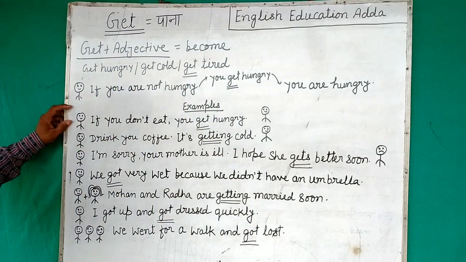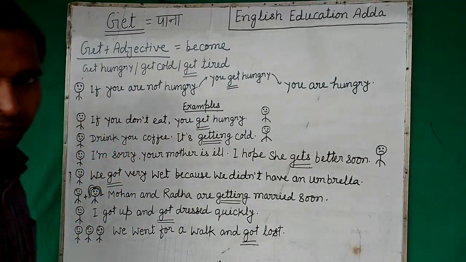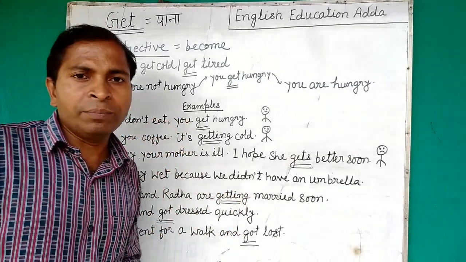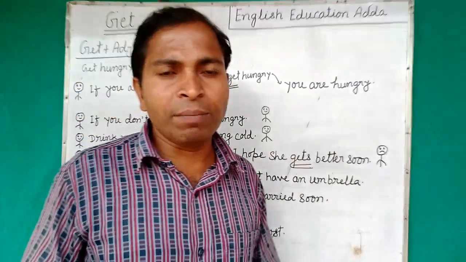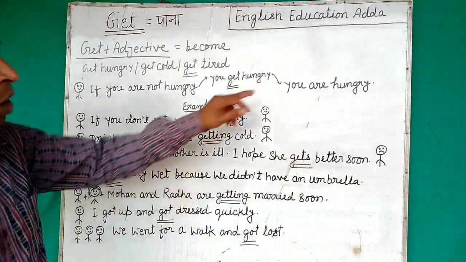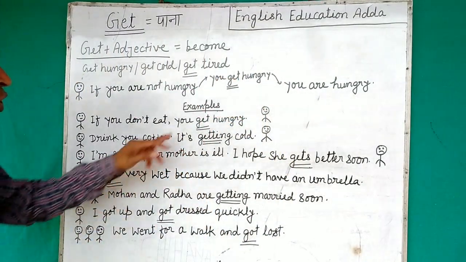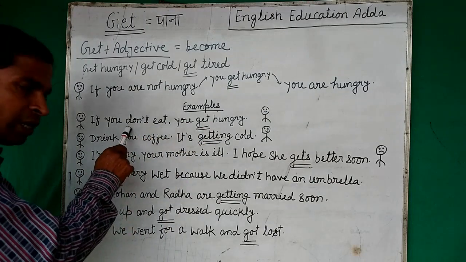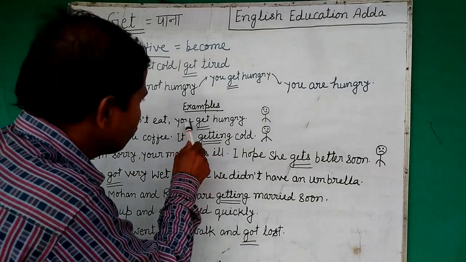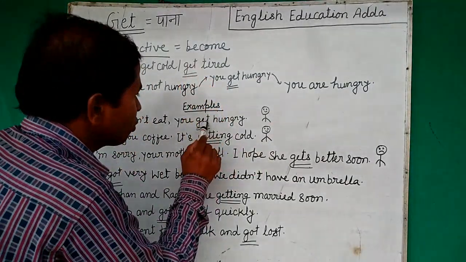Okay, now the next example. If you don't eat, you get hungry. It's showing that if you don't eat, obviously after some time, after some moment, you get hungry, right? As per the earlier example given above, now you can understand that you get hungry, right? If you don't eat, you get hungry. So in the condition of being, get, you be hungry, something like you become hungry. So instead of become, you can use get.